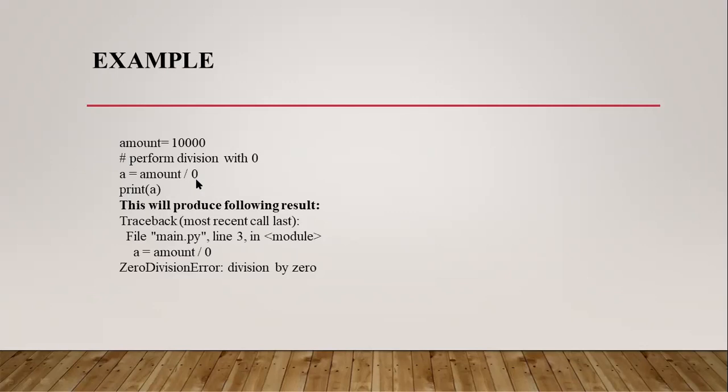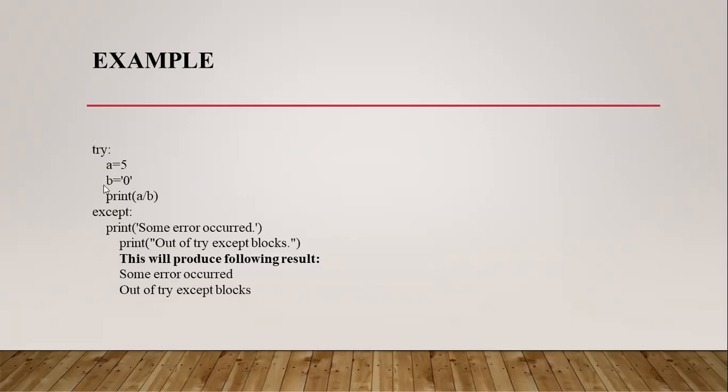I am dividing some amount by 0. Python handles this type of program by throwing the error, division by zero error. This program is without the try except block.